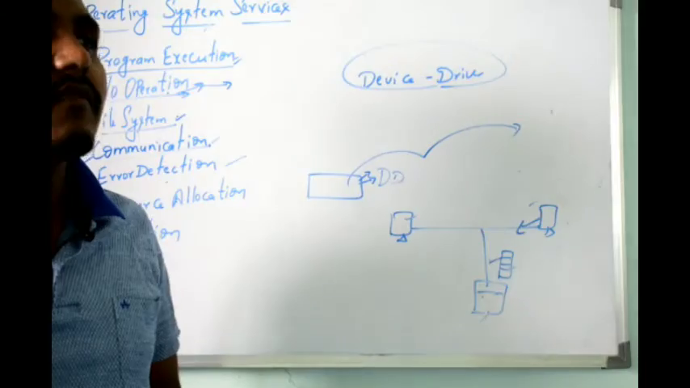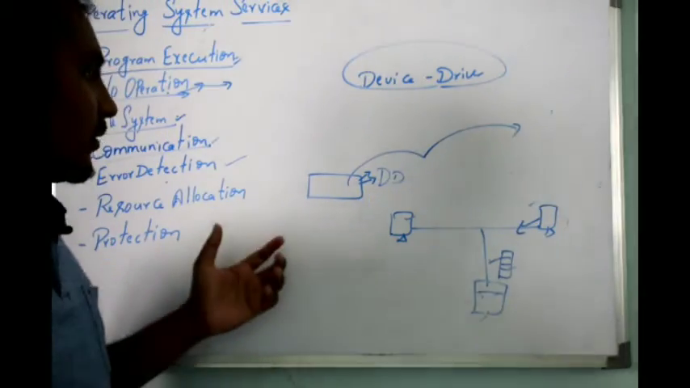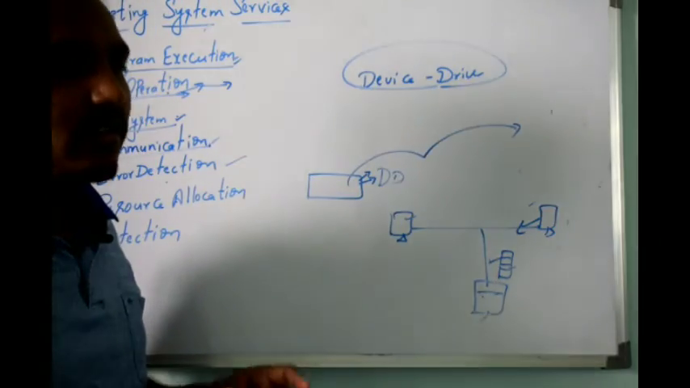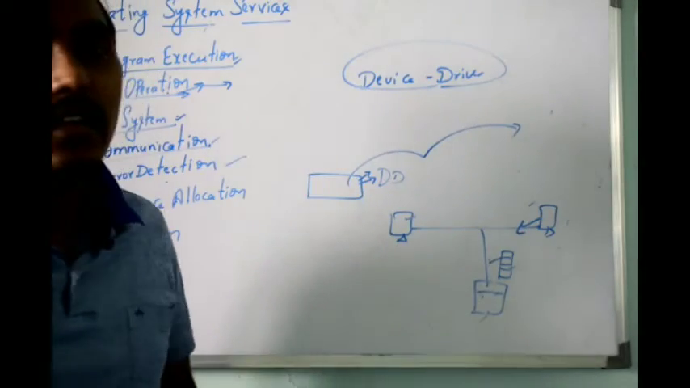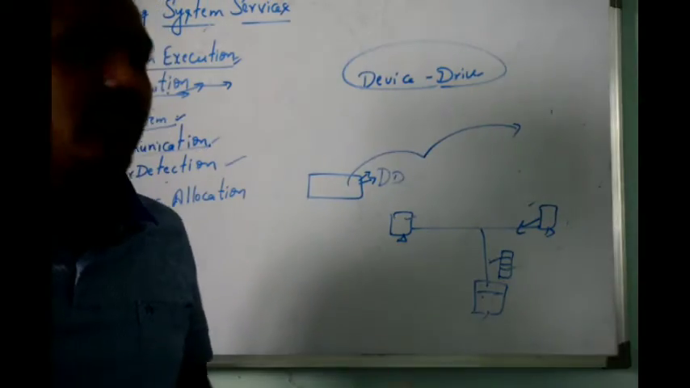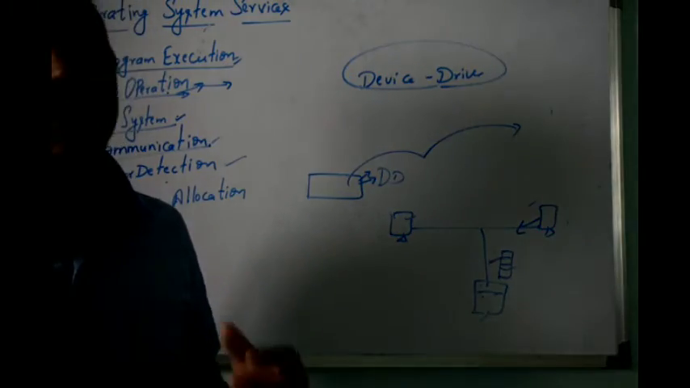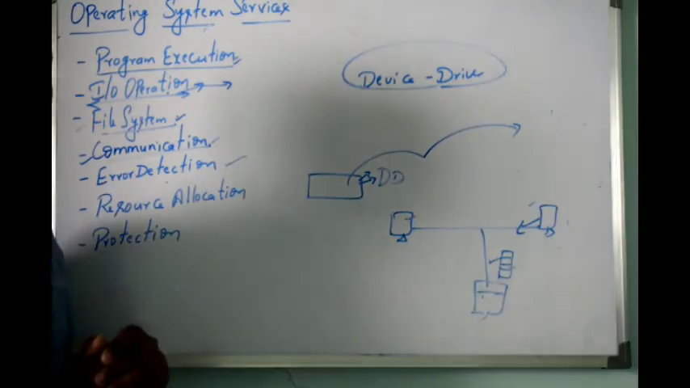Then error detection, as we have discussed in the previous topic itself. Error detection is whenever you have any type of mistakes, it is going to check for different types of errors, like it may be a CPU error, or an input output device error, or something like that. Your hard disk has crashed, or your keyboard is not working properly. These types of errors will be checked by your operating system, which is error detection.